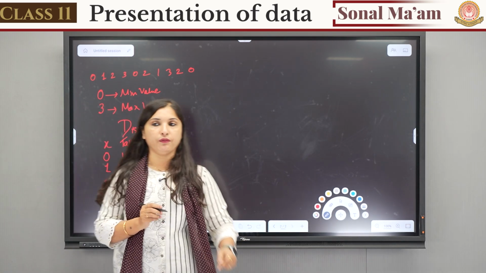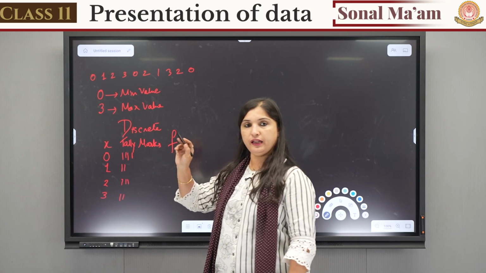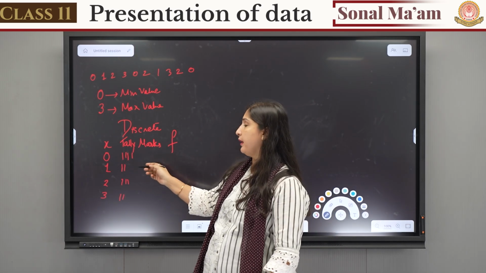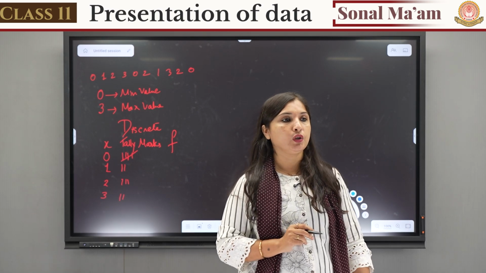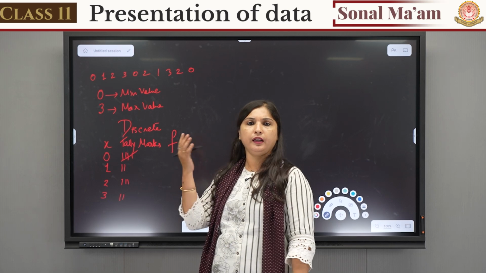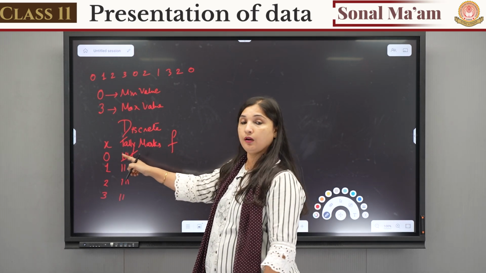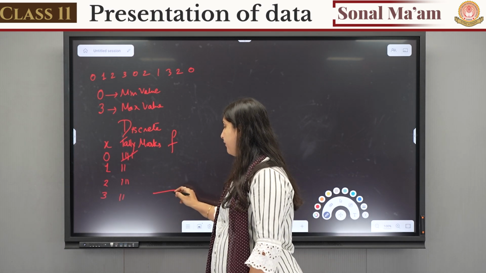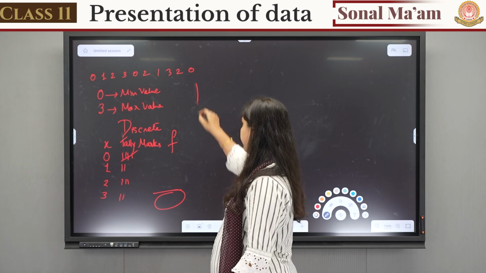Now the rule is, whenever you make the tally marks, you make 4 tally marks. If the number is repeating up to 4, you make 4 tally marks. When it repeats the 5th time, instead of making one more tally mark, we will cut across them, so we understand this is 5. Again, if it is repeating, start making marks again till 4, and the 5th one you will cut. Now, when we are done with the tally marks, we will count them, write the frequency, and finally write the total frequency. Okay, this is the discrete form.